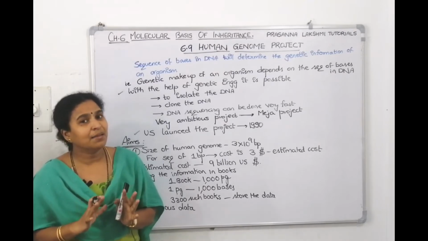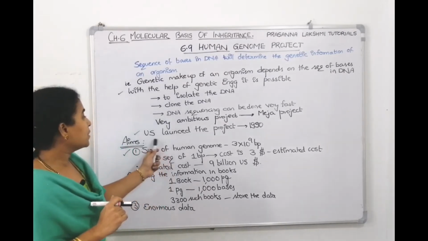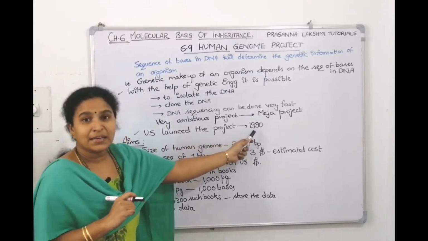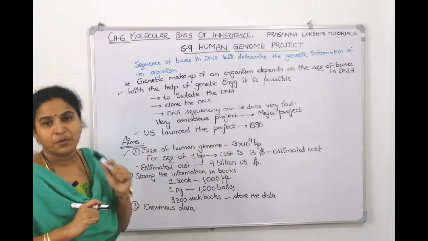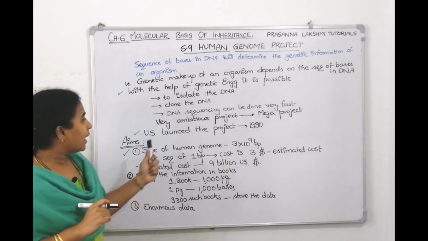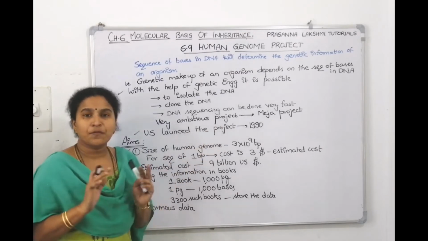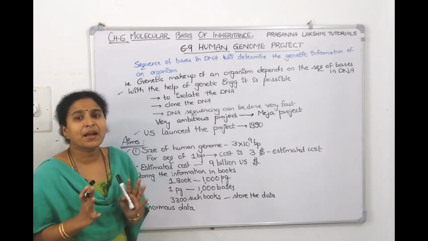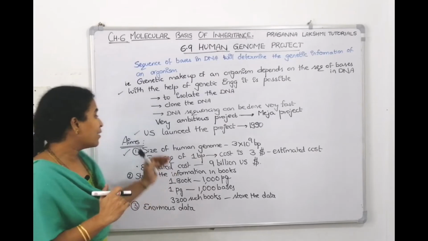So taking the help of genetic engineering, scientists thought, why can't we do the sequencing of the human genome? Immediately they started, and the US announced in 1990 that they were going to do the sequencing of the human genome, right? They told it's a mega project. If you want to understand why it is a big project, a mega project, we are looking into the aims.